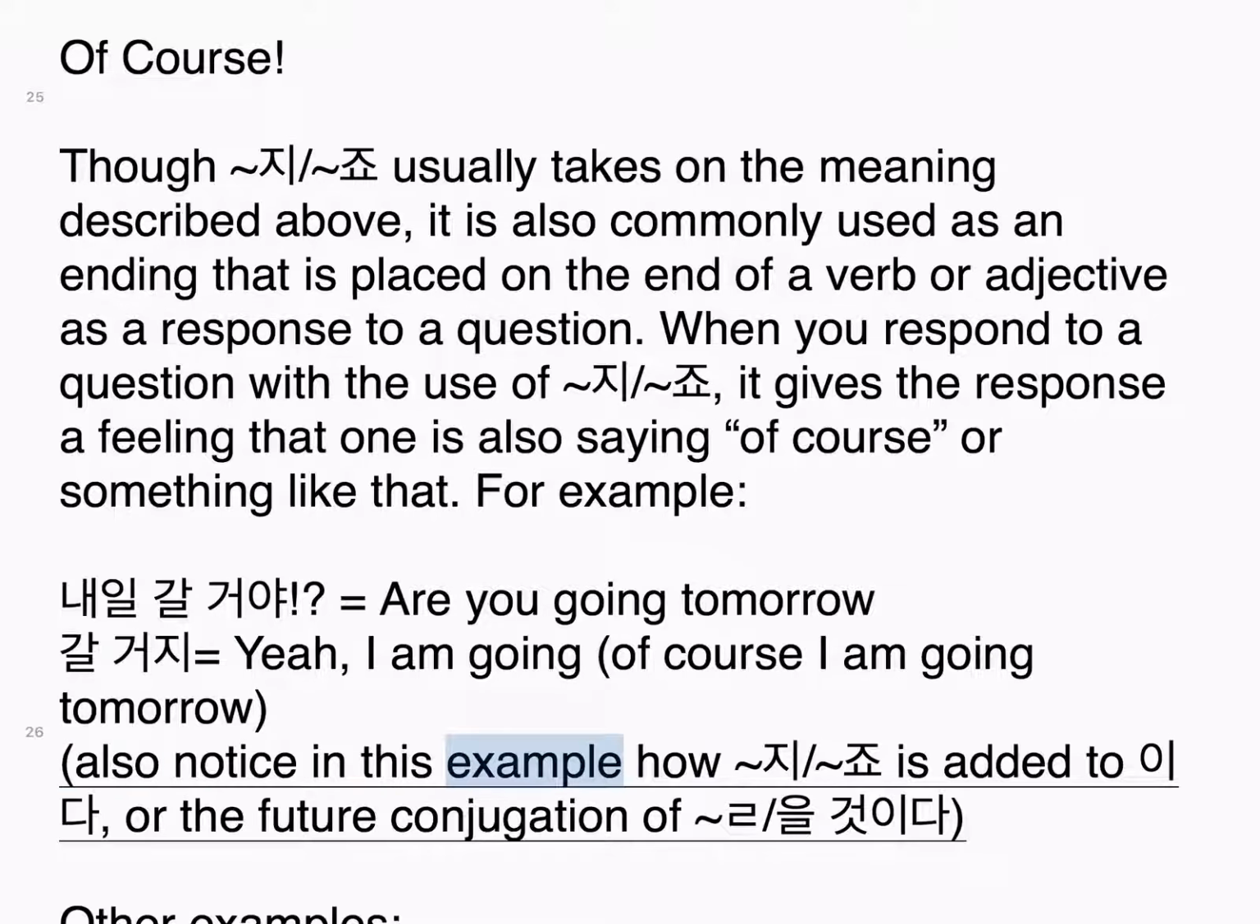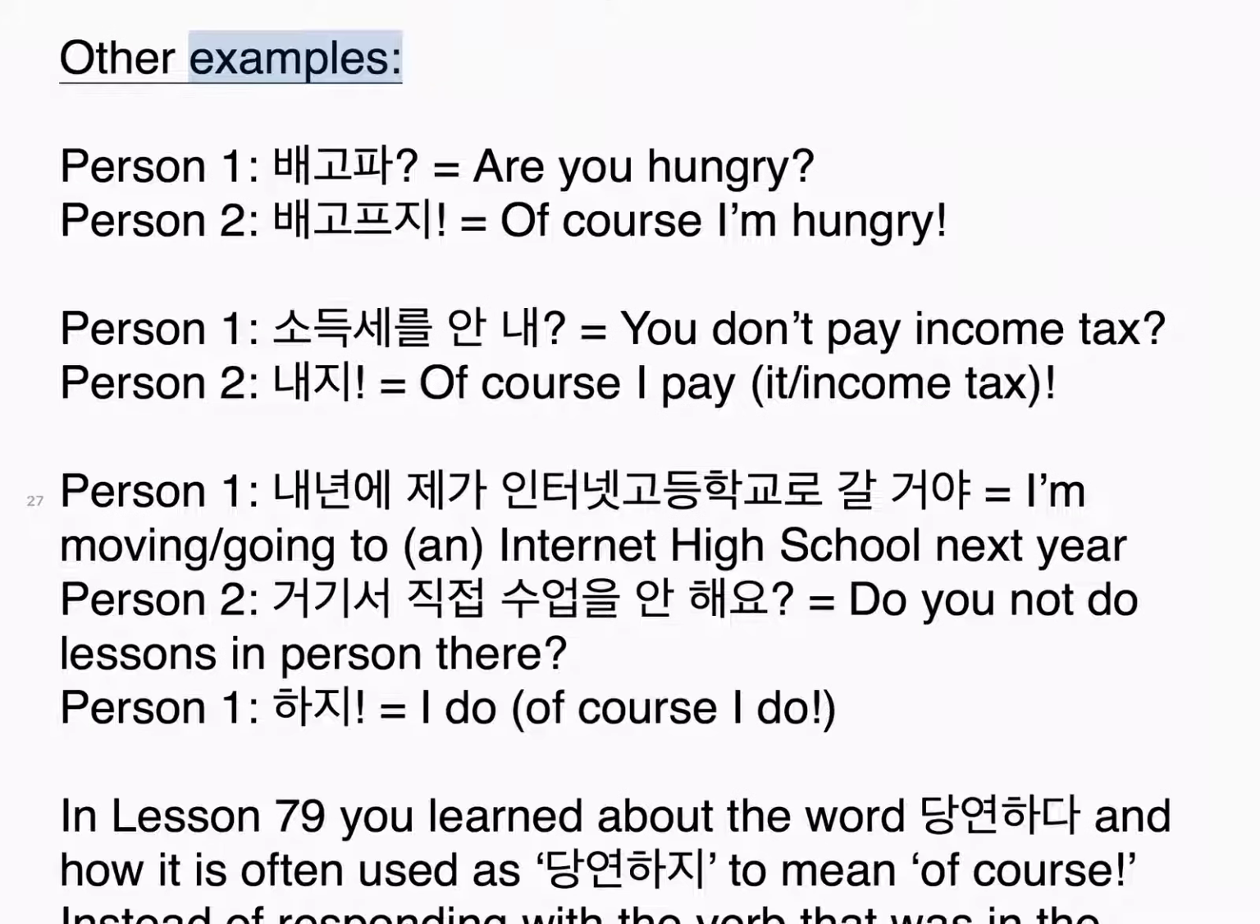Also notice in this example how 지죠 is added to 이다 or the future conjugation of 을 것이다. Other examples. Person 1: 배고파? Are you hungry? Person 2: 배고프지. Of course I'm hungry. Person 1: 소득세를 안 내? You don't pay income tax? Person 2: 내지. Of course I pay income tax.